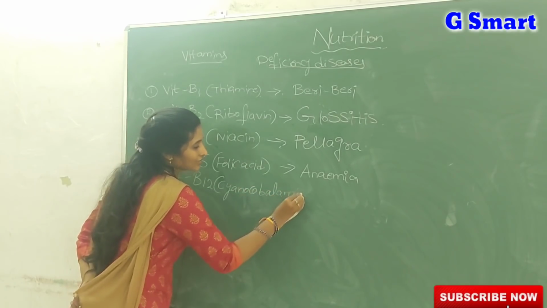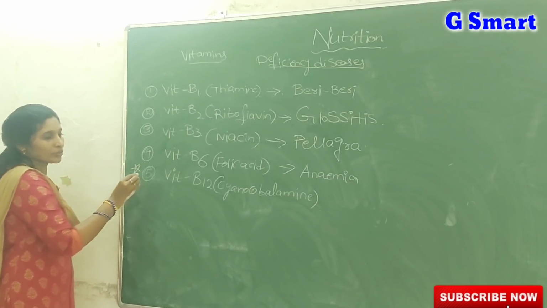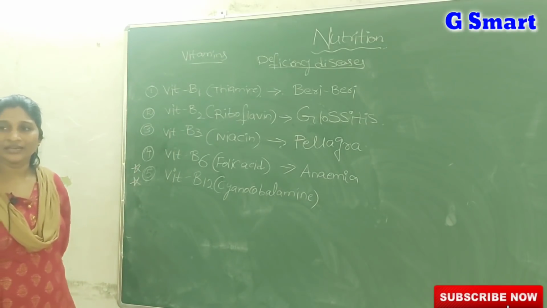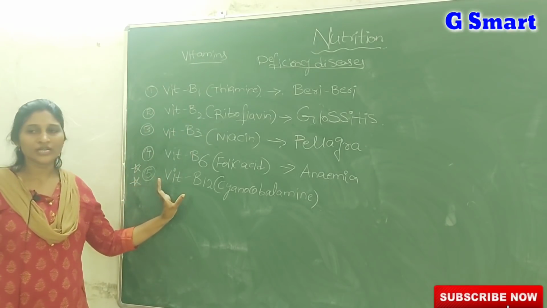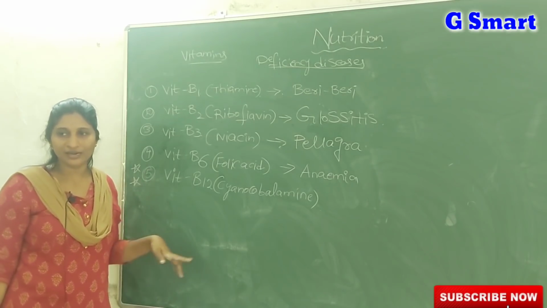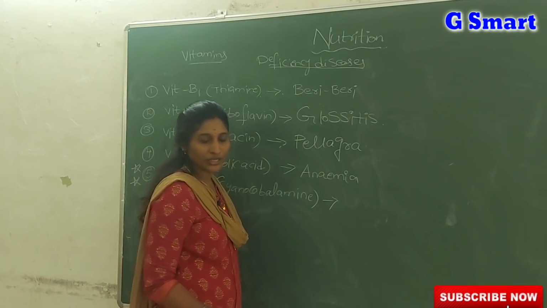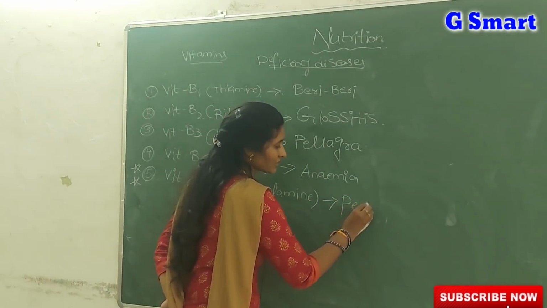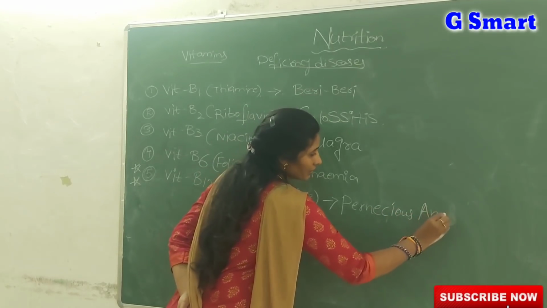Cyanocobalamin, actually, is a vitamin synthesized by bacteria present in our intestine. These other vitamins are supplied through our diet, but vitamin B12 is not supplied through our diet, it is synthesized by bacteria present in our gut or intestine. So cyanocobalamin deficiency also leads to anemia, but that anemia we call pernicious anemia.